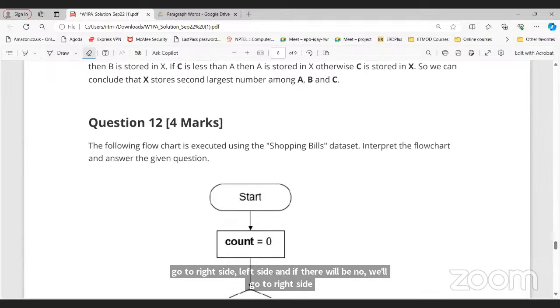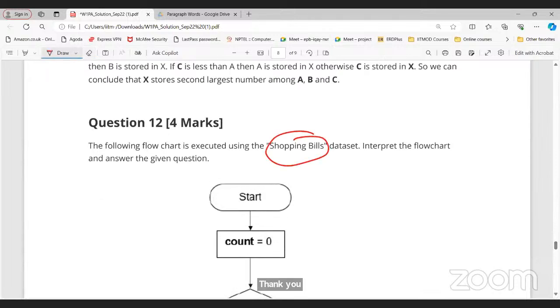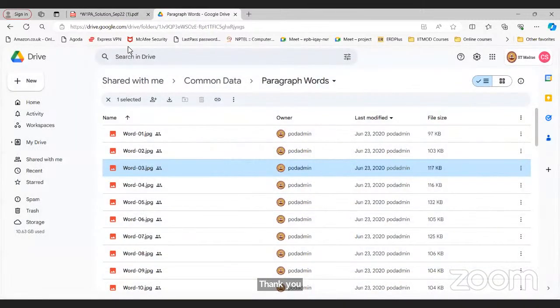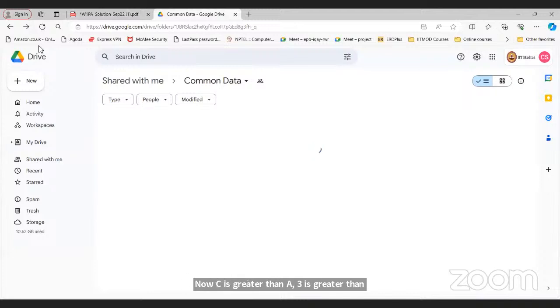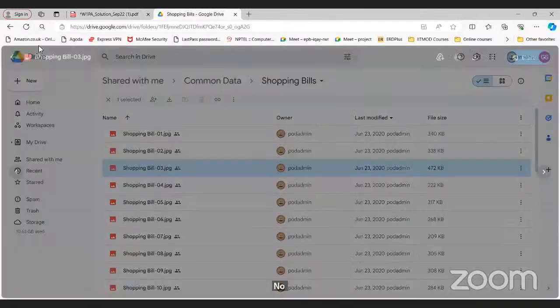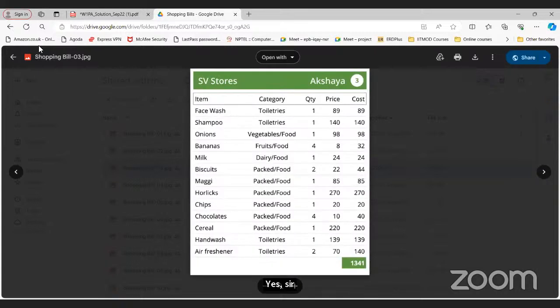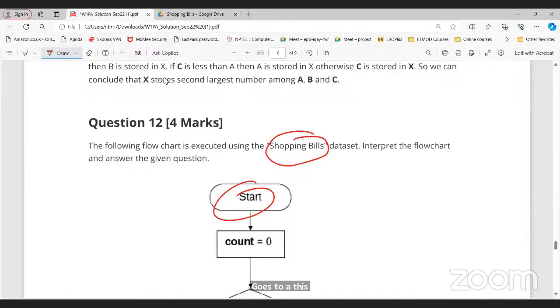The following flowchart is executed on a shopping bill dataset. You should know what the shopping bill dataset is: the same thing, with cards from Big Bazaar, SV Store and so on, with items and category. That is basically the shopping bill dataset. Now, we have started.